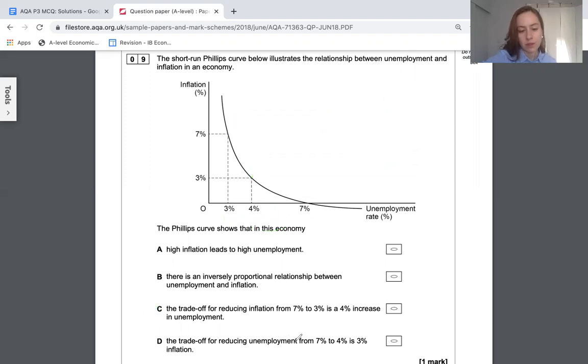So D, for reducing unemployment from 7, we're going from A to 4, we're going from A to B, is 3% inflation. Yes, you went from 0 to 3, so you've gained this 3% inflation. That's the answer.